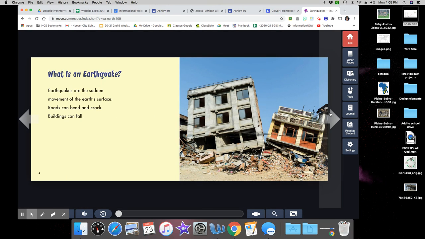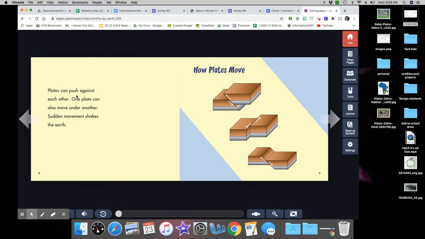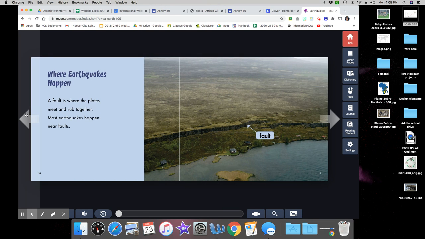So let's just go in here and see if I can find some information that I need. Here we go. How earthquakes happen. And it says Earth's surface is called the crust. Huge pieces of rock make up the crust. These are called plates. So plates can push up against each other. One plate can also move under another. Sudden movement shakes the earth. So now I know that this is where it happened.